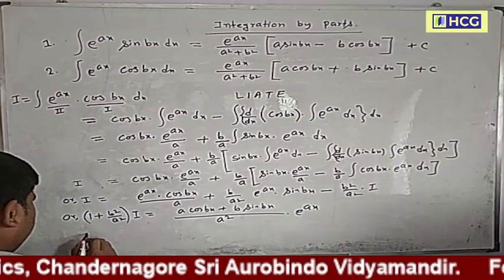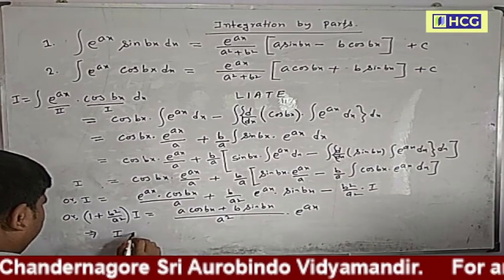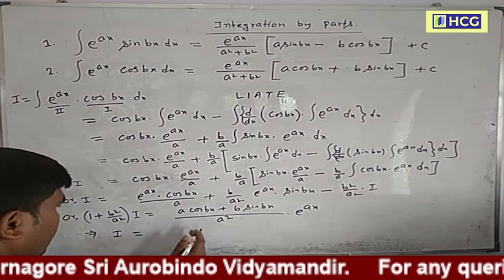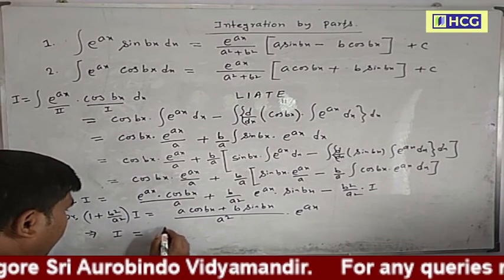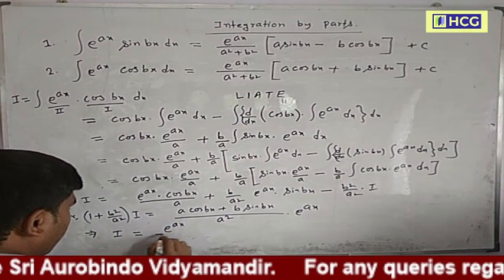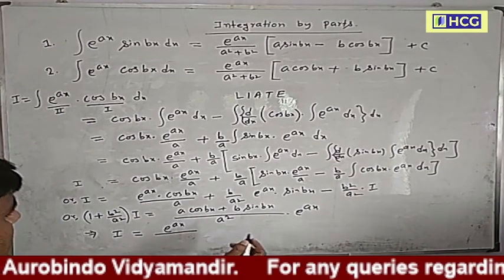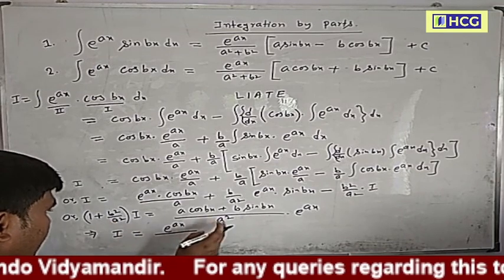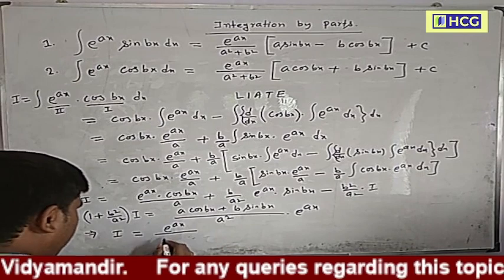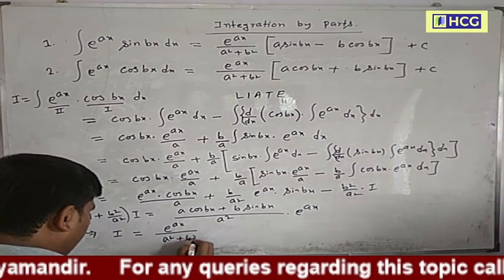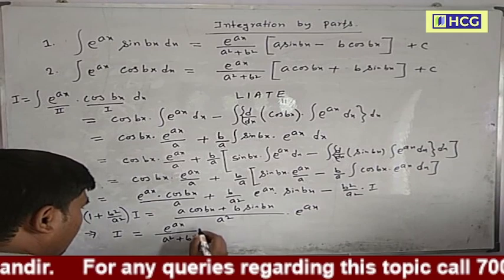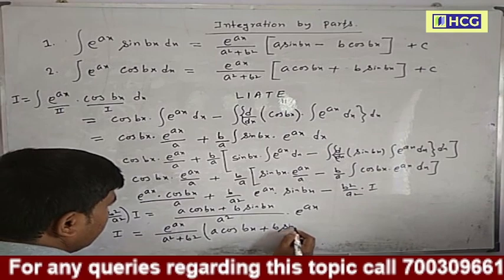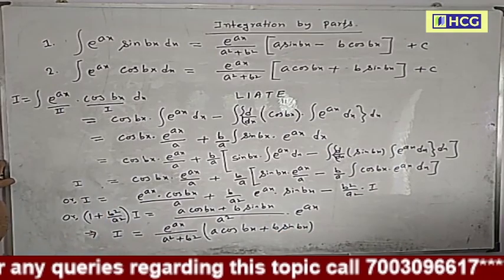Which implies I equals e to the power ax divided by a square, with the a square as LCM on the left-hand side cancelling on both sides, so a square plus b square, into a cos bx plus b sin bx. Now I have proved the result of 2.